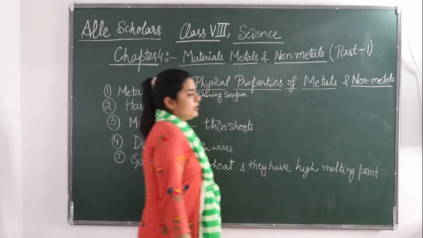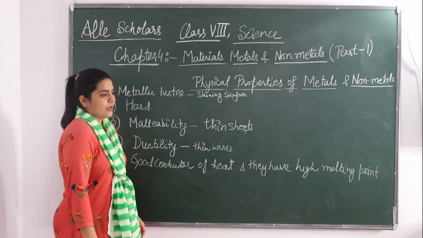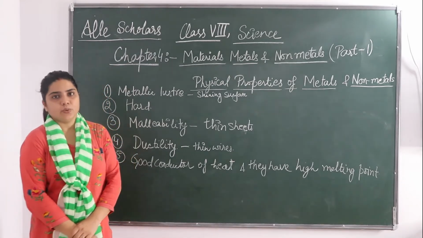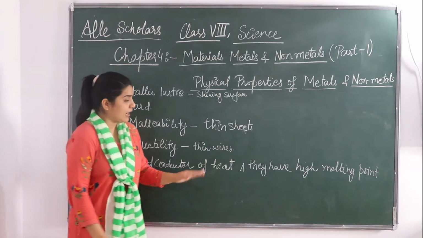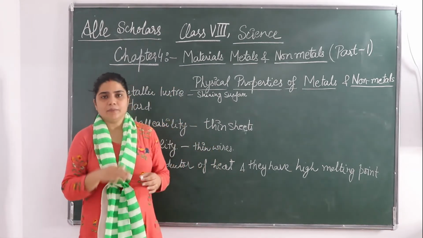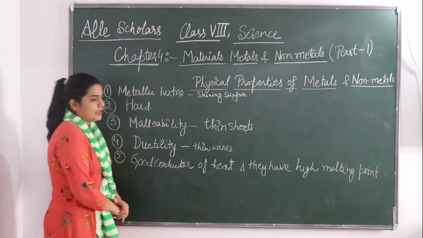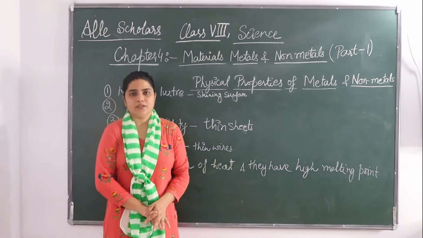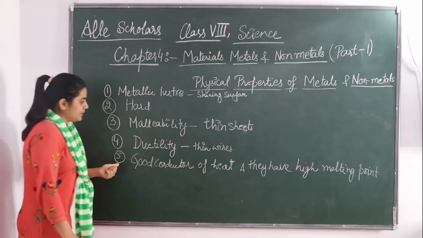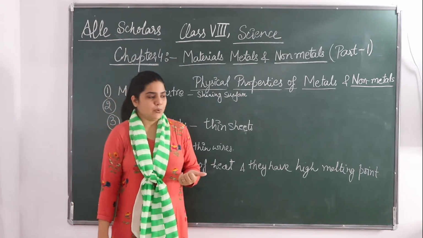Okay, they are a good conductor of heat and they have a high melting point. The best conductors of heat are silver and gold. Sorry, silver and copper. They are the best conductors of heat. So lead and mercury are comparatively poor conductors of heat. If we talk about metals, copper and silver are the best, whereas lead and mercury are the poor conductors.